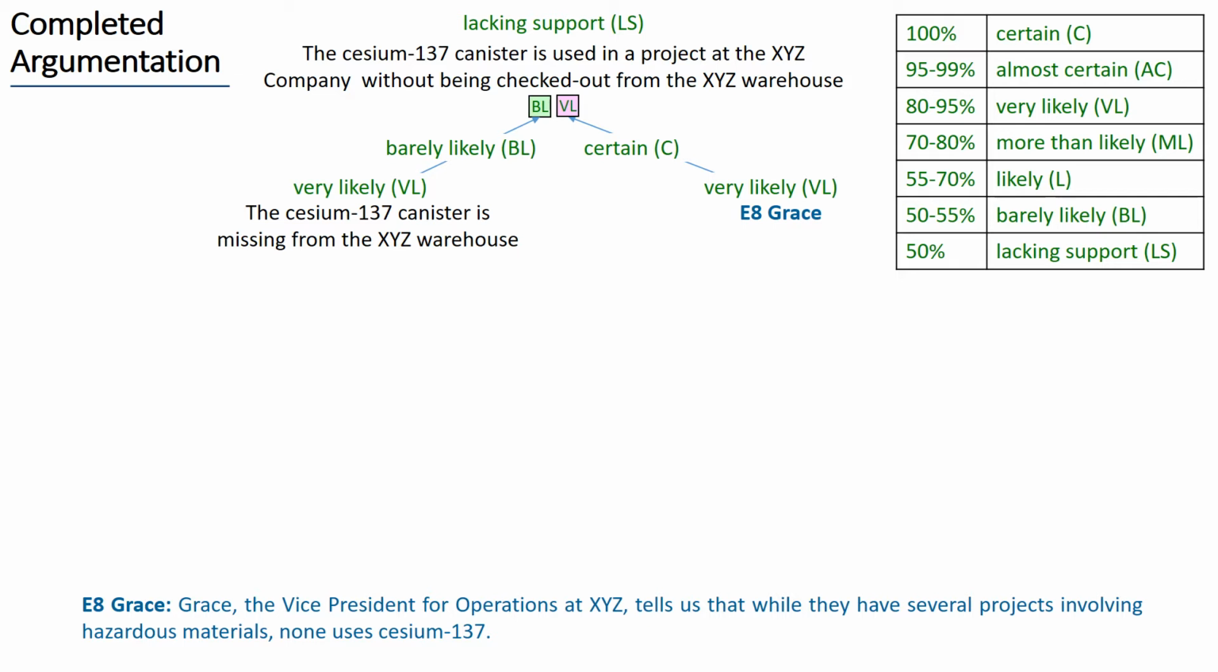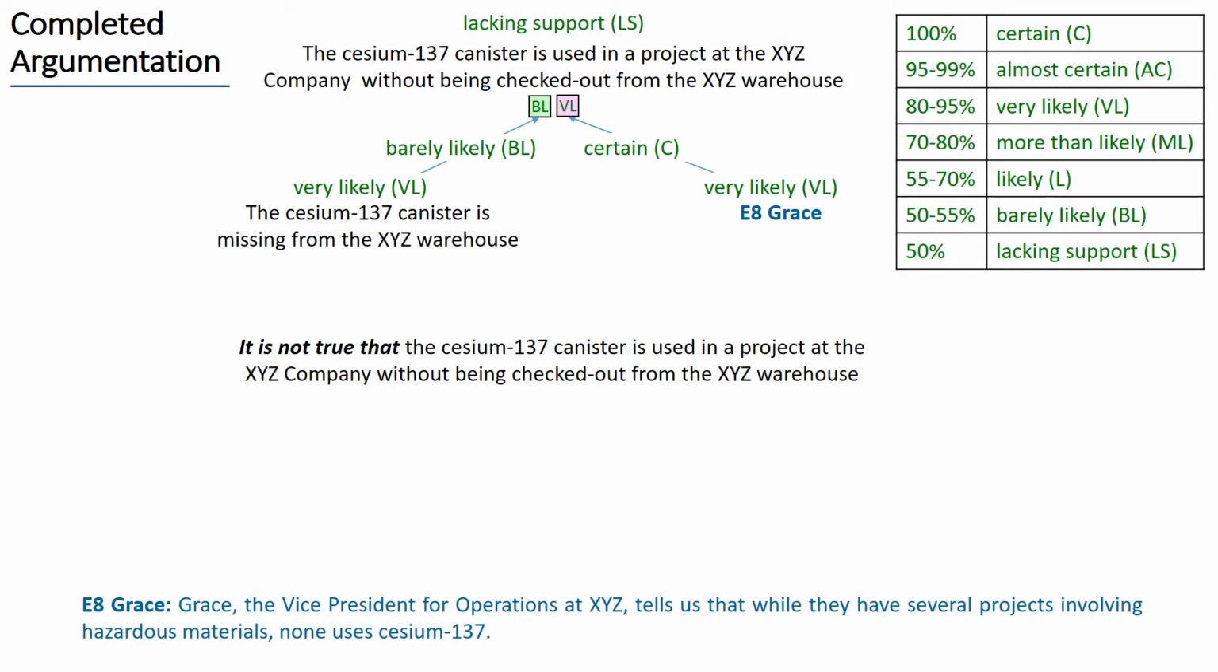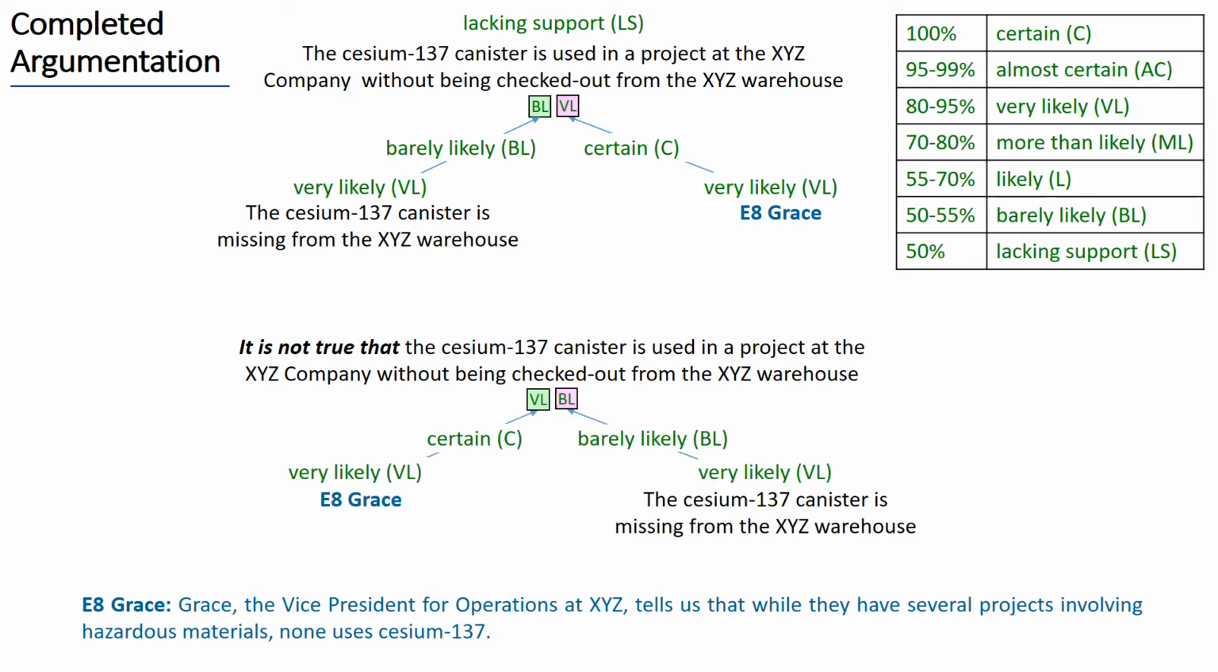Let us now consider the negation of the top hypothesis. It is not true that the cesium-137 canister is used in a project at the XYZ company without being checked out from the warehouse. In this case, the roles of the two arguments are reversed. The probability of this negation is obtained through a non-balanced judgment between the inferential forces of the two arguments. We conclude that the negation is very likely, that is, the cesium-137 canister very likely is not used in a project at the XYZ company.